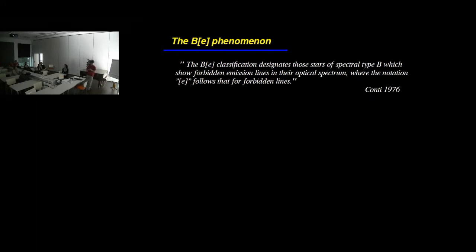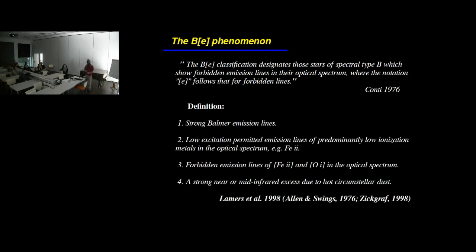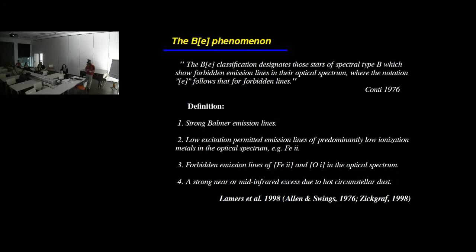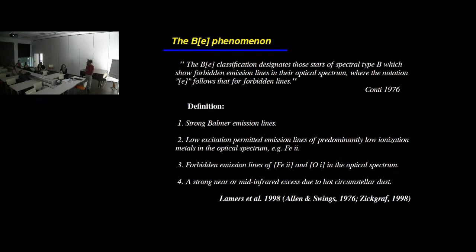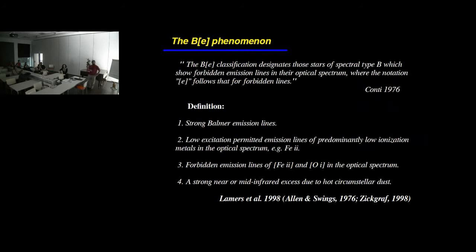Now, after some iterations, this has been defined a bit better by Lamers. So we say that a B[e] system belongs to this class if it presents strong Balmer emission lines, low excitation permitted emission lines of predominantly low ionization metals in the optical spectrum, like iron mostly, and also forbidden emission lines of iron and oxygen.